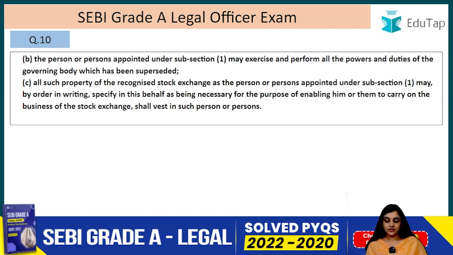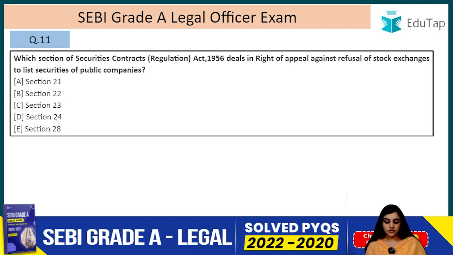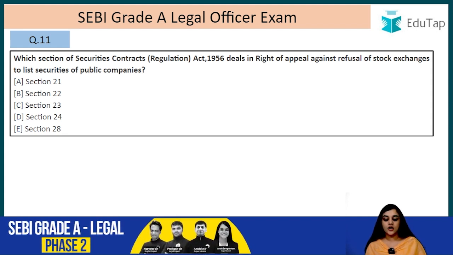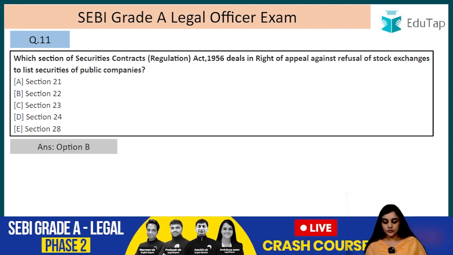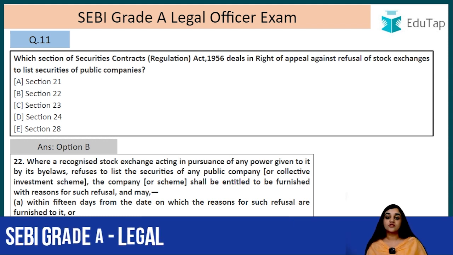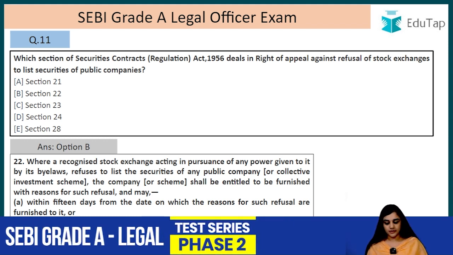Alright, question number 11. Which section of the Securities Contracts Regulation Act 1956 deals with the right of appeal against the refusal of a stock exchange to list securities of public companies? The answer to this question is B, that is section 22. So section 22 deals with the right of appeal against the refusal of the stock exchange to list securities of a public company, right?